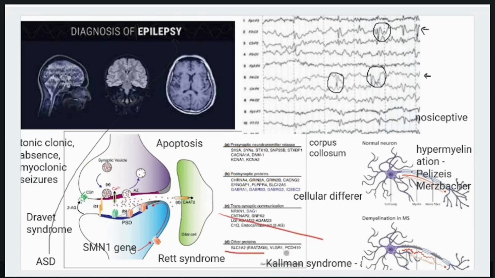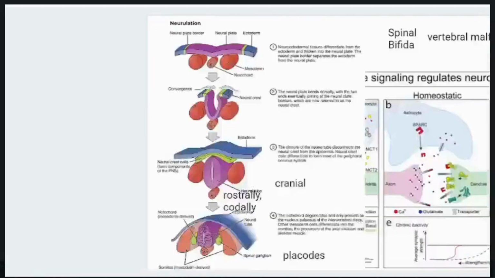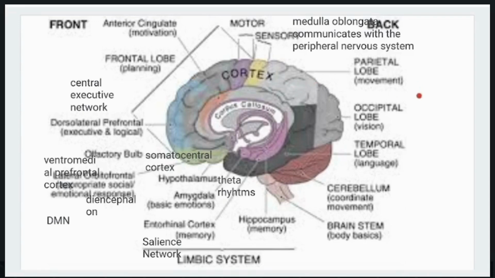Imbalances in apoptosis are linked to epilepsy in several ways. For example, excessive neuronal death in the hippocampus is a hallmark of temporal lobe epilepsy, where excitotoxicity and apoptosis contribute to the loss of inhibitory neurons and the development of chronic seizures.